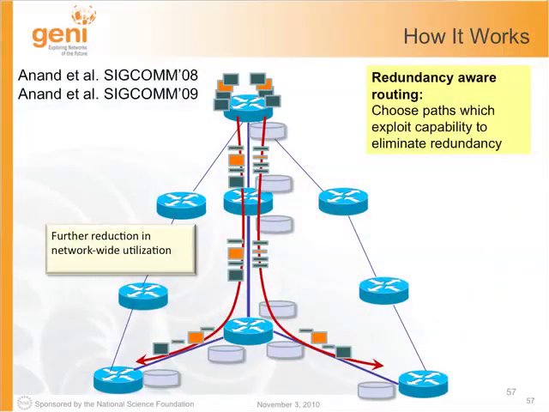We can in fact do much better. So if we have this redundancy elimination on all routers, we can route packets in a way so that we can get the maximum benefits of redundancy elimination. For example, here we can route all the green packets through a common set of links. So now these 6 green packets are going through this common set of links, and 5 redundant packets will be encoded into small ones.